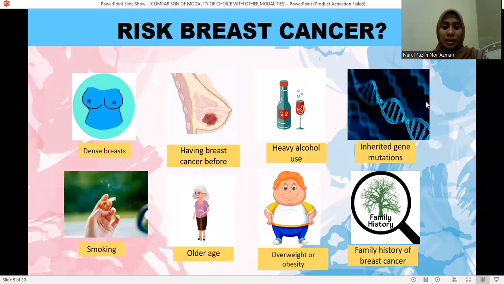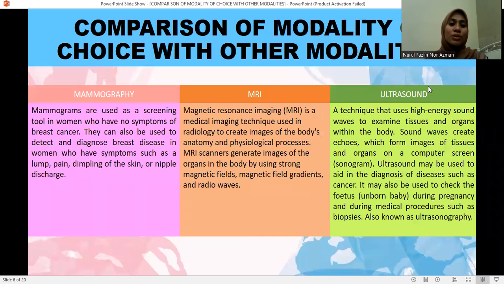So the risk factors for breast cancer: the first is dense breast, and the second is having had breast cancer before, heavy alcohol use, inherited gene mutations, smoking, older age or older woman, overweight or obesity, and a family history of breast cancer. So this is the comparison of the modality of choice with other modalities, which are mammography, MRI, and ultrasound.